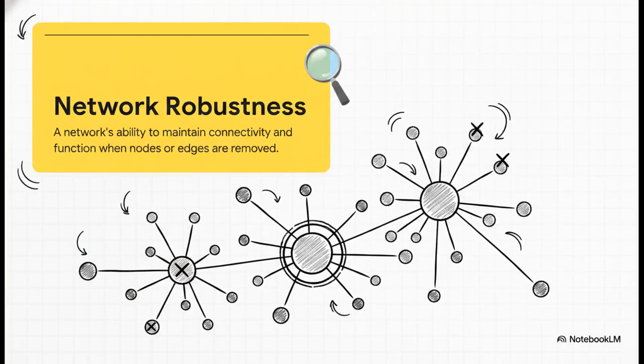Because of their very unique structure, scale-free networks have this extreme robustness against random disruptions from edge nodes. Network robustness is basically the ability of the system to maintain its connectivity and core function even when parts of it are removed or broken. If you were to randomly select and delete nodes from a global social network, statistically, you are guaranteed to almost always hit an edge node, simply because there are hundreds of millions of them compared to just a handful of hubs. And since these edge nodes only connect to maybe 1 or 2 hubs and rarely to each other, removing them or reacting to their specific activity doesn't change the shape, flow, or stability of the overall web whatsoever.